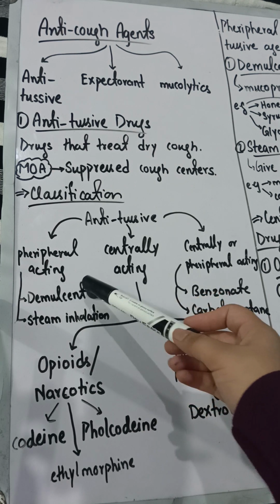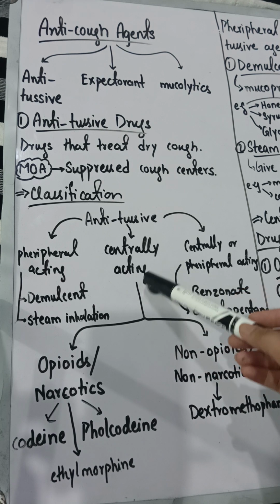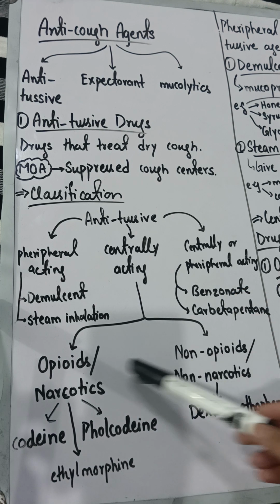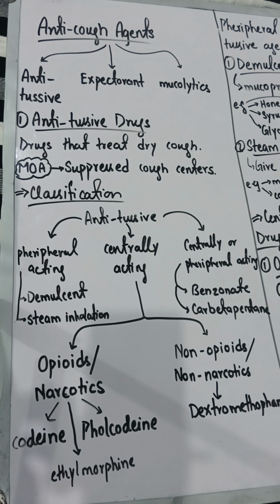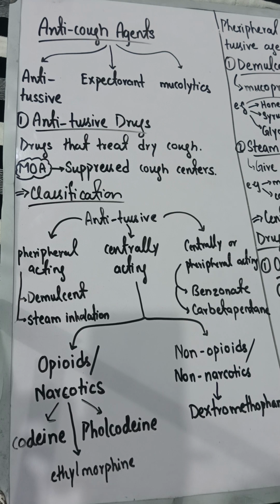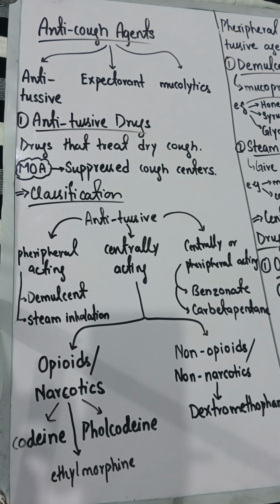Peripheral acting drugs include demulcents and steam inhalations. The centrally acting drugs are again divided into two groups. First are the opioid and narcotic drugs, which are those drugs that contain morphine derivatives. You know that morphine and its derivatives have a sedative action, so they can cause dizziness. This is the side effect of these drugs. The drugs in this class are codeine, pholcodine and ethylmorphine. They are all derivatives of morphine.